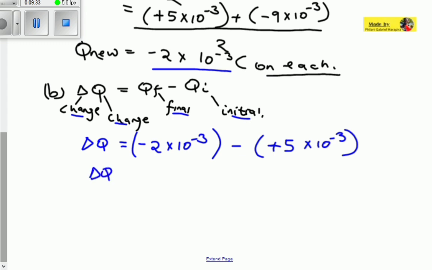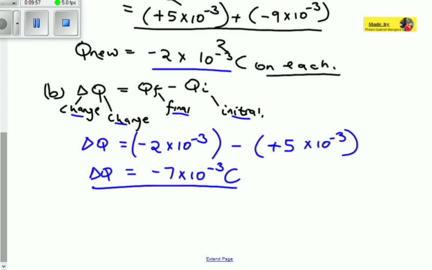So here we want to see what is the change in charge. What changed? That is what the change in charge meant. So what changed in A? We want to see how much A gained from B. So the charge gain here is minus 7 times 10 to the power of minus 3 coulomb. So this is the amount of charge that has been transferred to A.